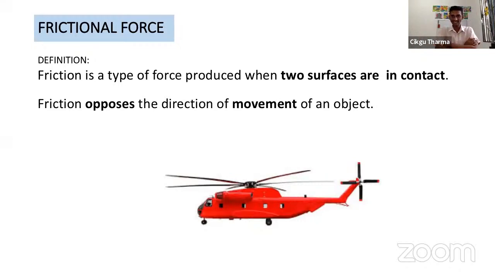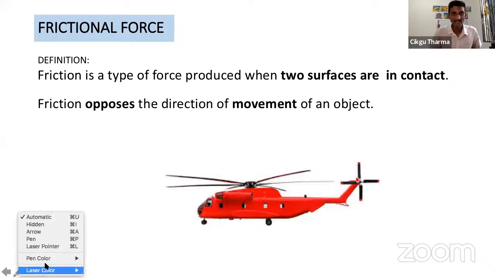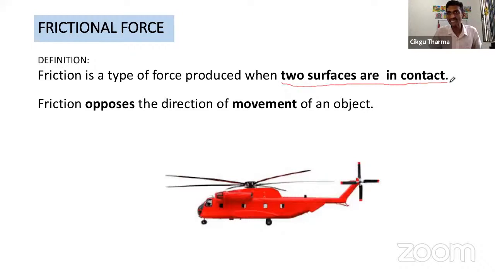But even sitting still, you have friction between your body and the chair. That's why they say friction is a type of force when two surfaces are in contact. What is in contact? Sentuh, touch. When you touch, there is friction. Got it? Okay, next one.